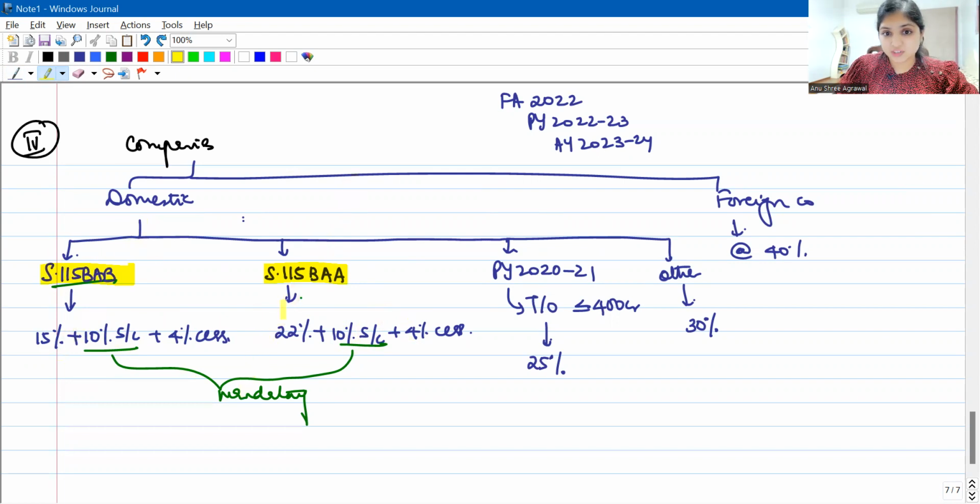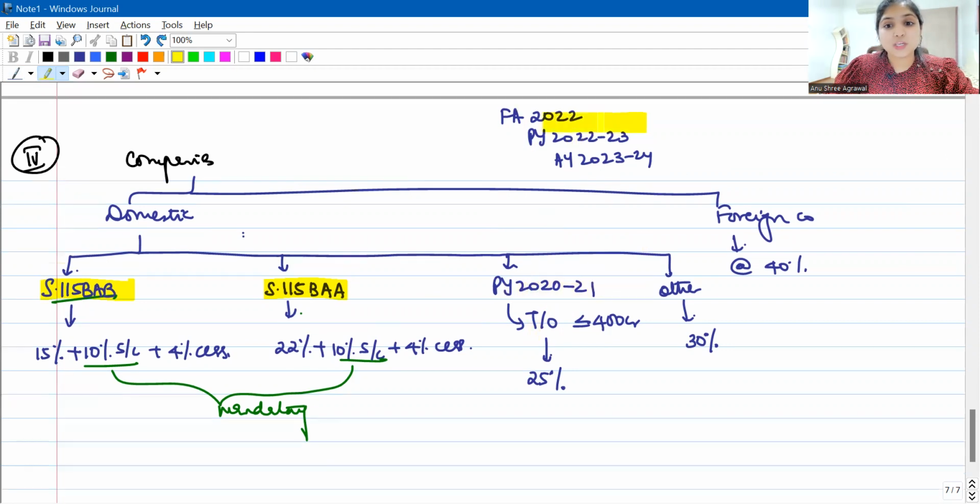If none of these two sections are applicable, then we come to the third bucket. In the third bucket, you look at the turnover 2 years ago. Now, what is the amendment, you might be wondering? Before May 2023, the earlier attempts, May 2022 and November 2022, came under Finance Act 2021. So at that time, we used to talk about the turnover of 1920.